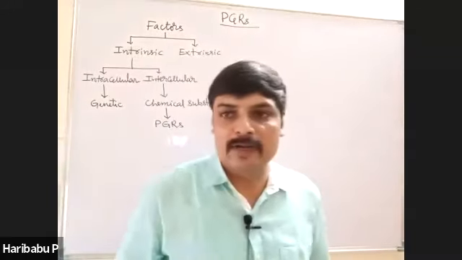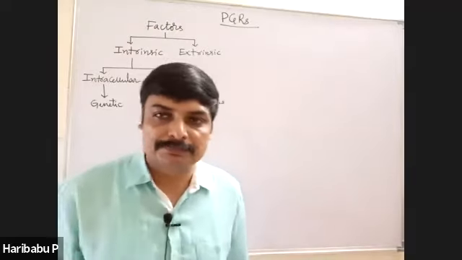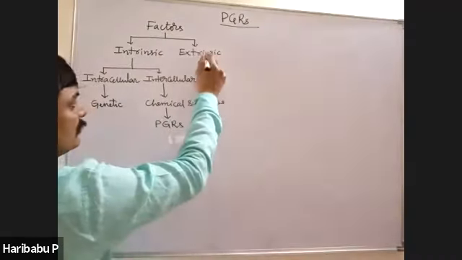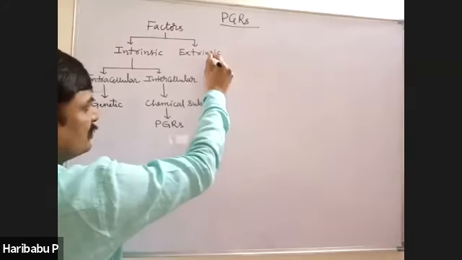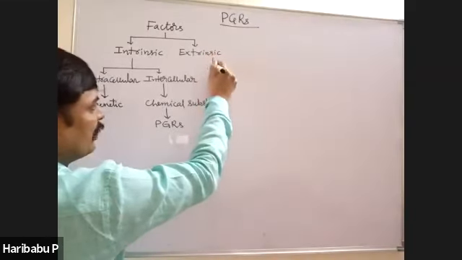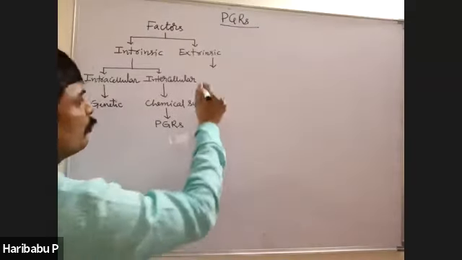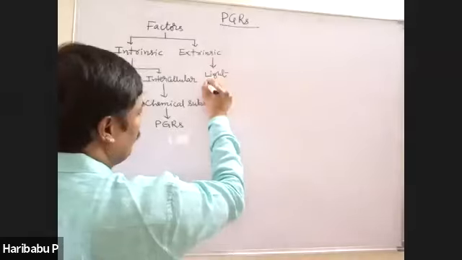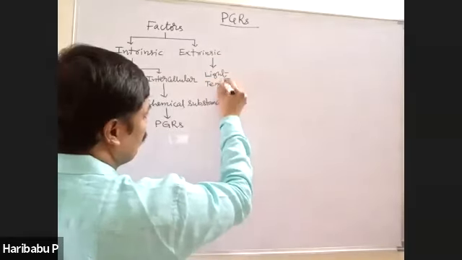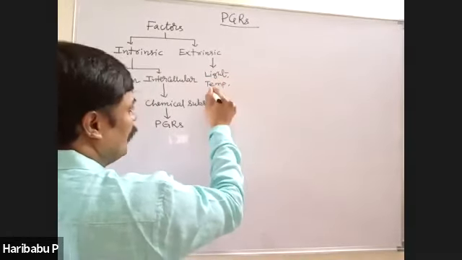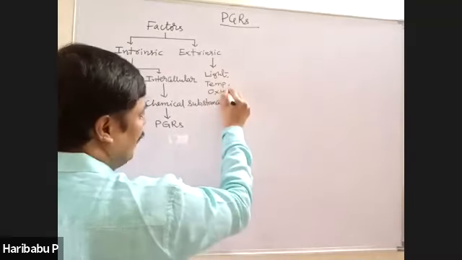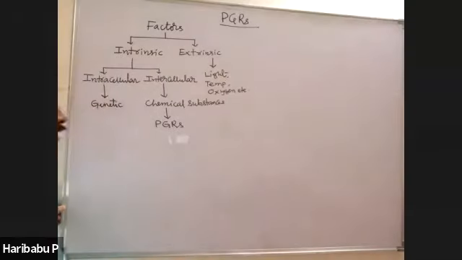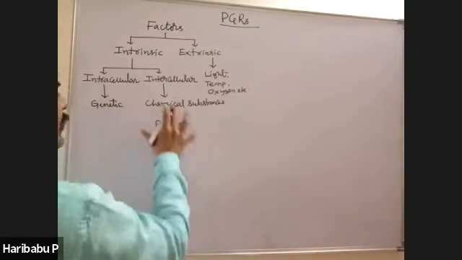The external or extrinsic factors are nothing but environmental factors. They include light, temperature, oxygen, etc. All these come under extrinsic factors.